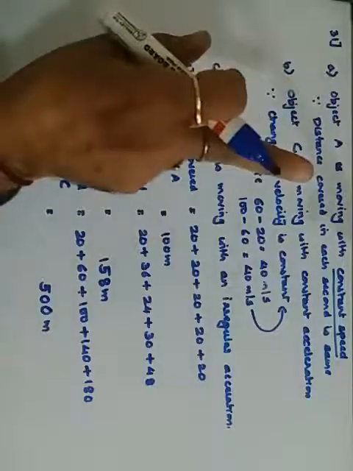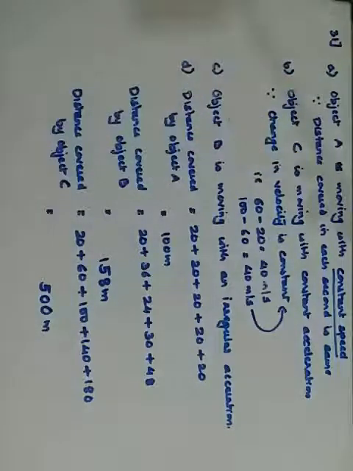So these are the distances covered by the different objects A, B and C, and the reasoning for the constant speed and constant acceleration. Okay, so this is the end of the speed, velocity and acceleration part. Next we will be covering the equations of motion.